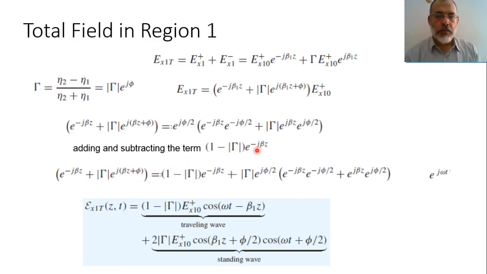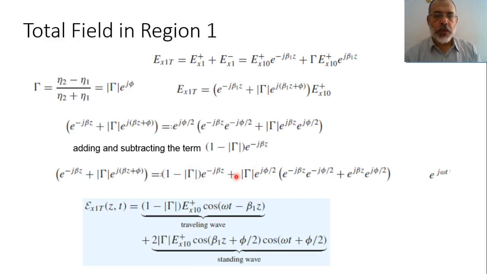Here by subtracting, minus minus would be plus magnitude of gamma e to the power minus j beta z. So this would be magnitude of gamma e to the power j beta z plus phi plus magnitude of gamma e to the power minus j beta z.